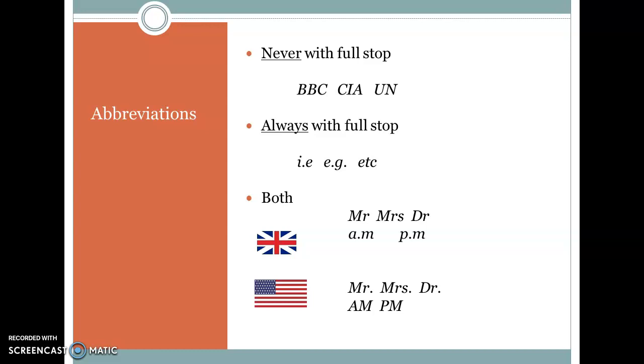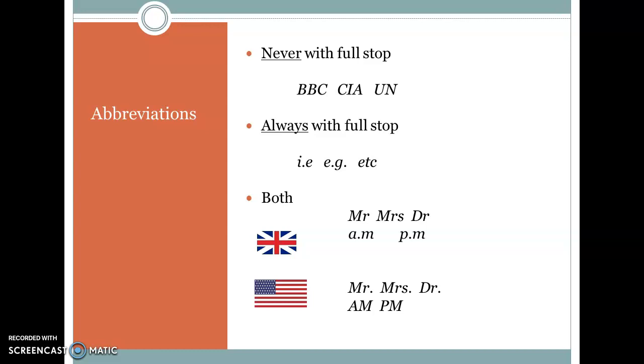We also use a period with abbreviations. Some abbreviations never take a full stop, such as BBC, CIA or UN, and some of them always take a full stop. For instance, when we say etc., e.g., or i.e. And depending on whether you use British or North American English, you will see that some titles, for example, in British English do not take a full stop, but they do in American English.